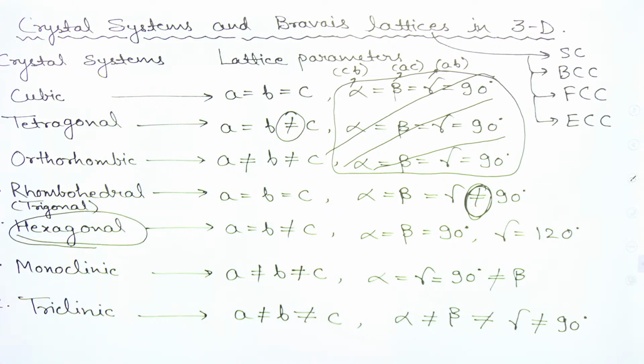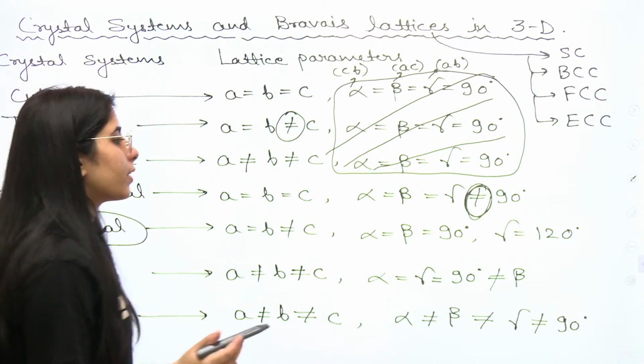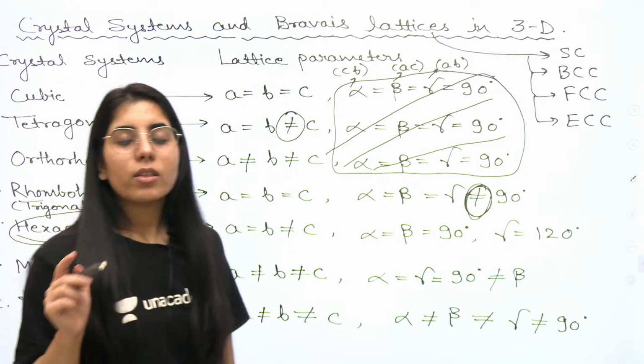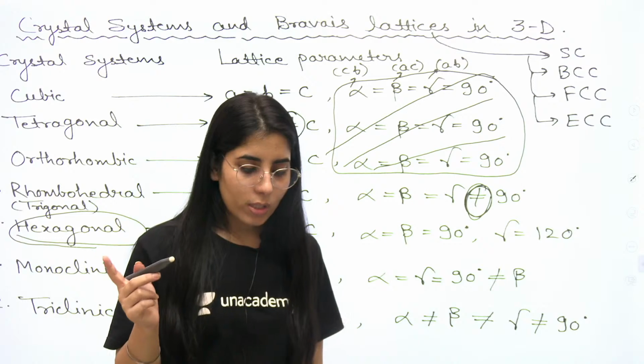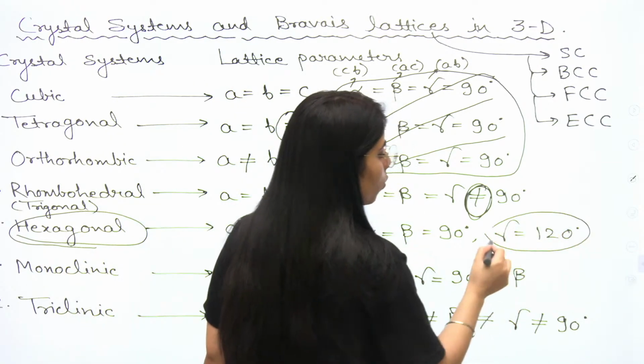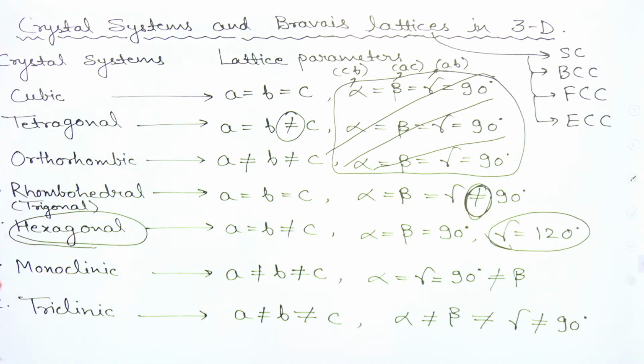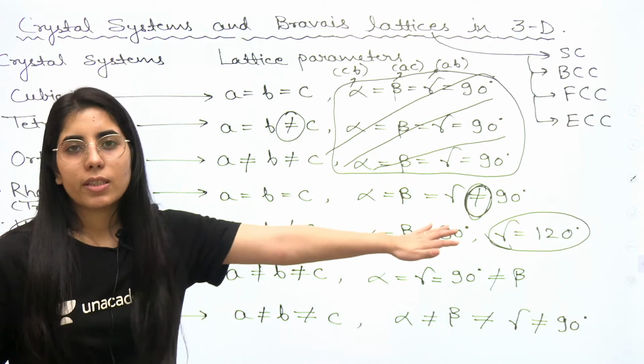Hexagonal condition, you already know that there you will have one angle of 120 degrees. So that is gamma. As you had it in the 2D crystal system conditions as well, it will remain the same in this case also. That is, gamma will be equal to 120 degrees and the other conditions remain the same. So due to this hexagonal part, you are going to have this condition.